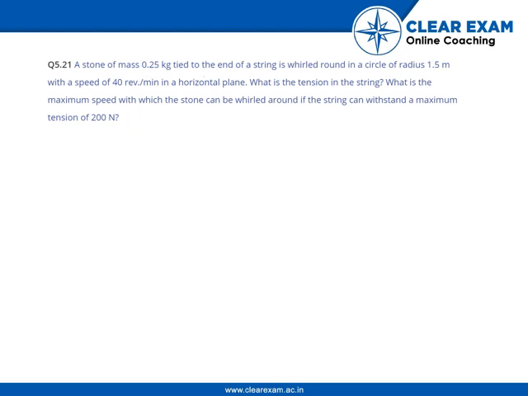A stone of mass 0.25 kg is tied to the end of a string, which is whirled around in a circle of radius 1.5 meters with a speed of 40 revolutions per minute in a horizontal plane. What is the tension on the string? What is the maximum speed with which the stone can be whirled around if the string can withstand a maximum tension of 200 newtons?